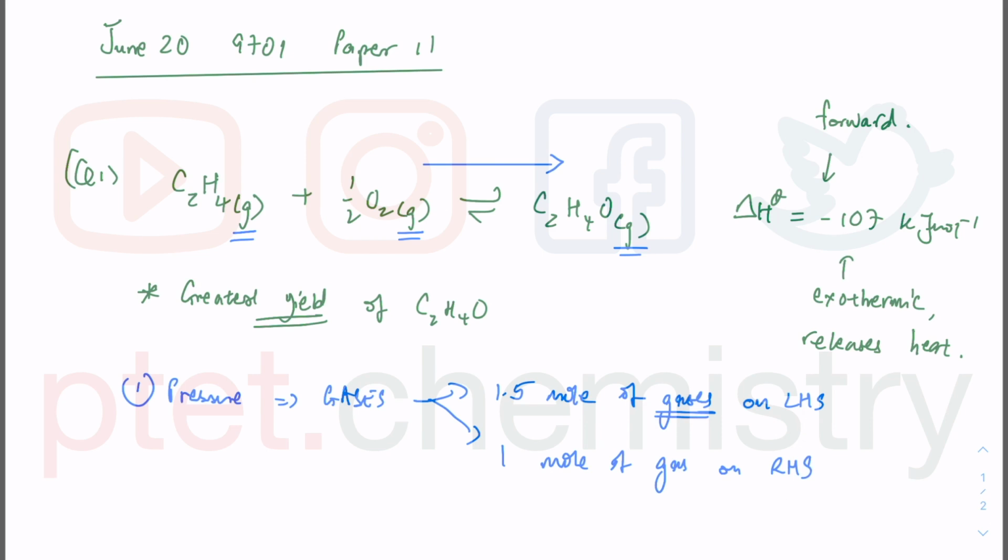So what is happening is we want the equilibrium to shift to the right. The right hand side is the side with fewer gaseous molecules. So we can think that the change is going to be opposite to this: you want to go to the side with fewer gaseous molecules. This is lower pressure.